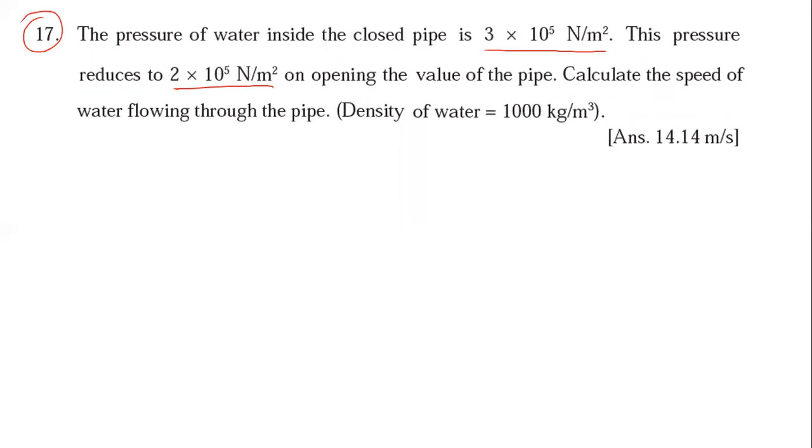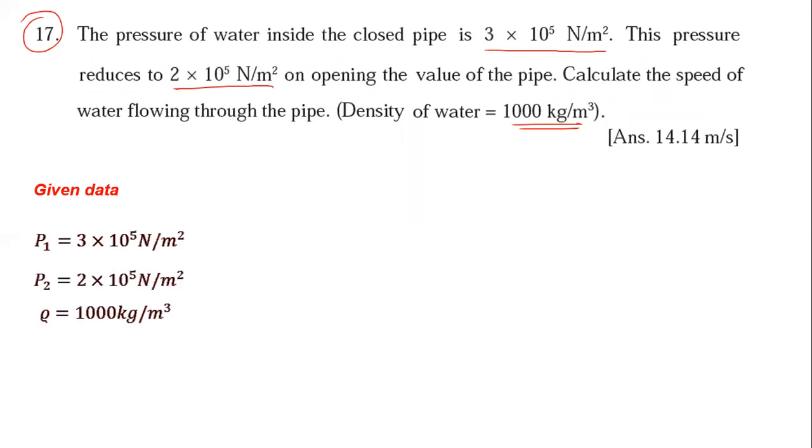Density of the water is given. Now here, the given data we can enlist: pressure 1, pressure 2, then density of the water. And we have to calculate the speed. So initially water has zero speed, and then the speed V2 we have to find out. So V2 is equal to question mark.